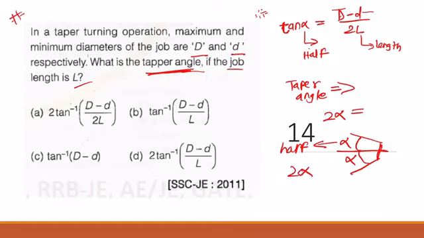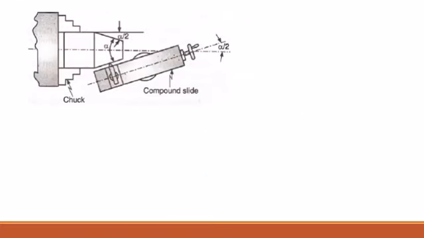So 2 alpha is equal to 2 tan inverse of (capital D minus small d) by 2L. So the correct answer is A. Here you can see this is the half angle, and this is the complete angle.